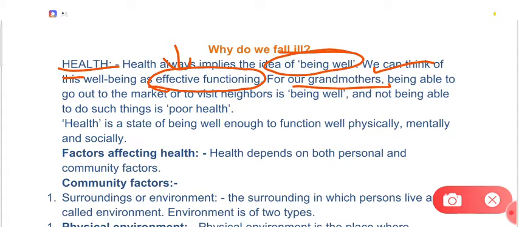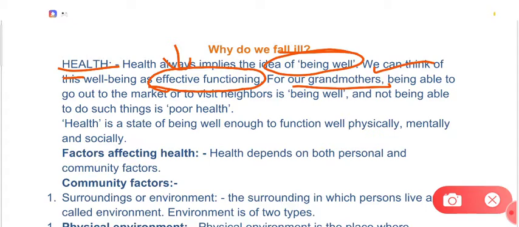But the expectations from a young boy or girl are very different. In fact, a young boy or girl can do a lot more physical work as compared to the grandmother. So we can say that health is defined differently at different ages. That means the expectations of being healthy are different at different ages, right?